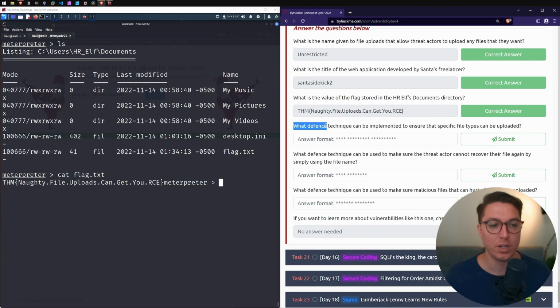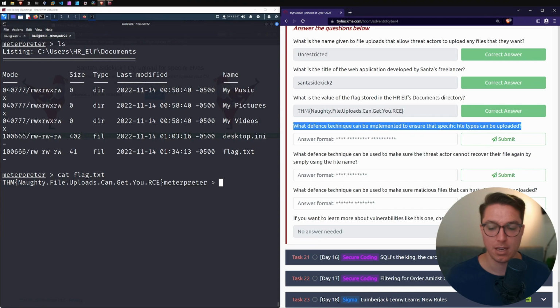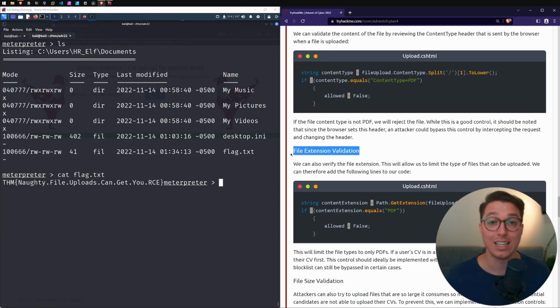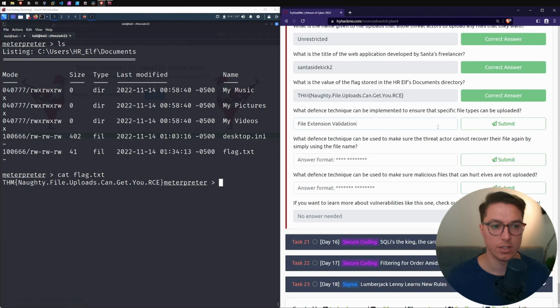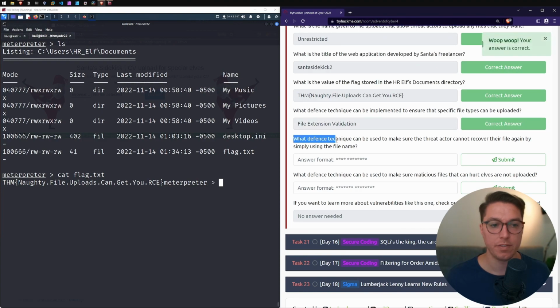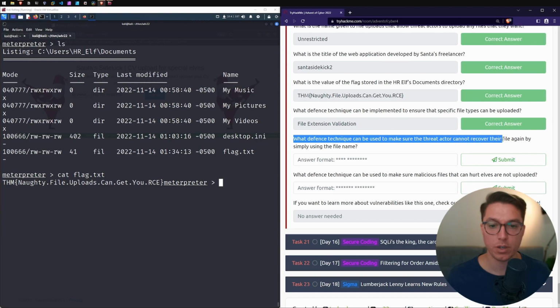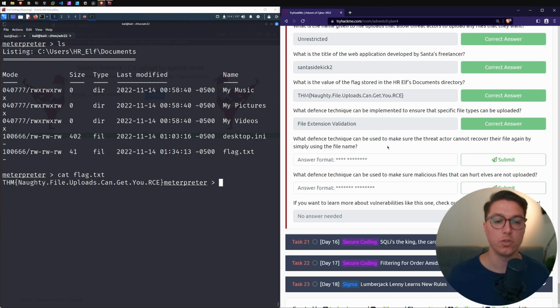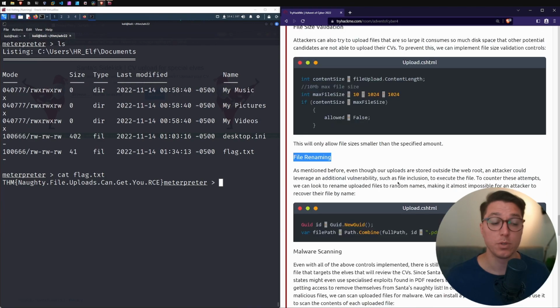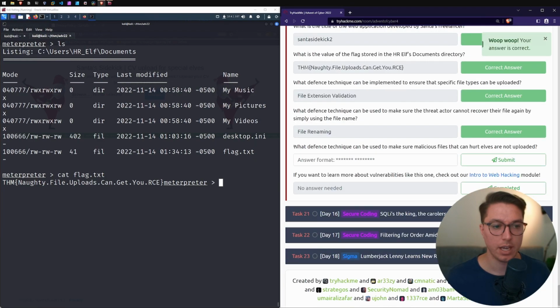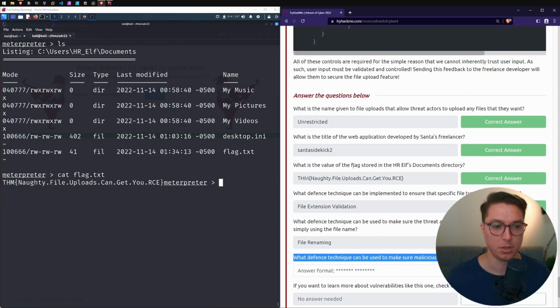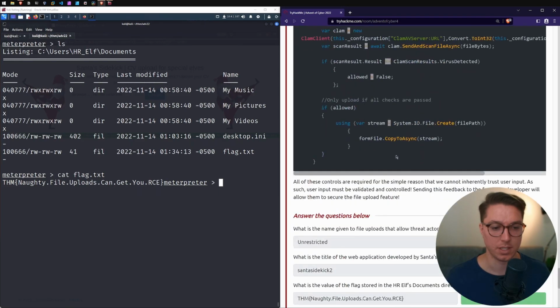Back to the question: what defense technique can be implemented to ensure that specific file types can be uploaded? This was file extension validation, so we can pop that in. Next, what defense technique can be used to make sure that the threat actor cannot recover their file again simply by using the file name? This was file renaming. And lastly, what defense technique can be used to make sure malicious files that can hurt elves are not uploaded? Malware scanning was the last one there.